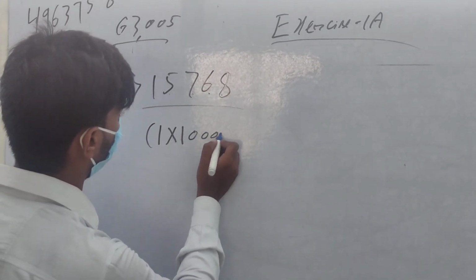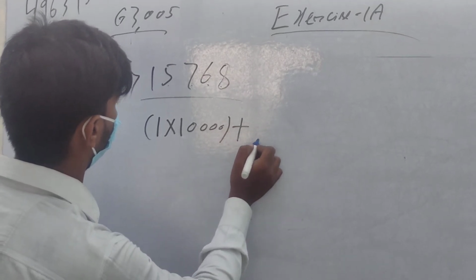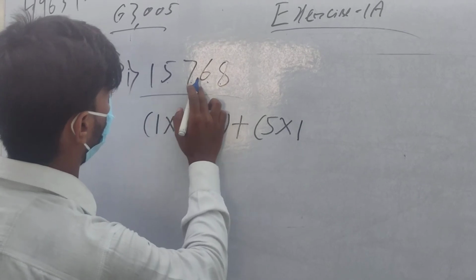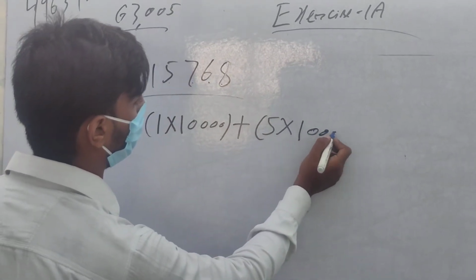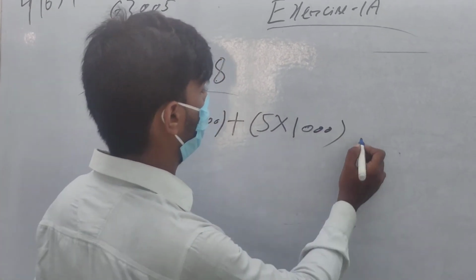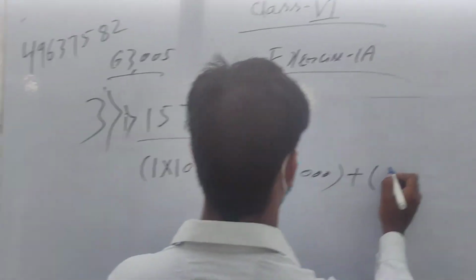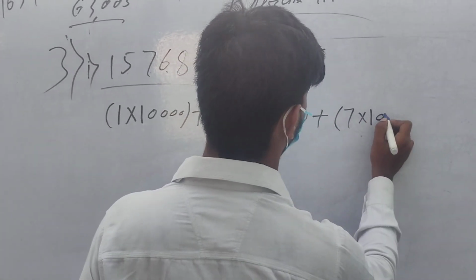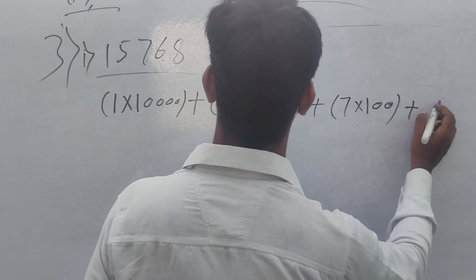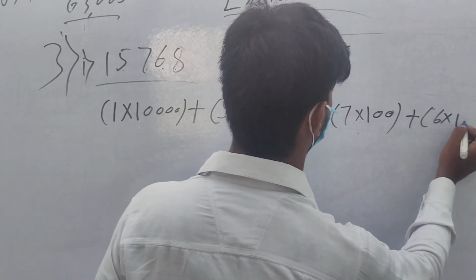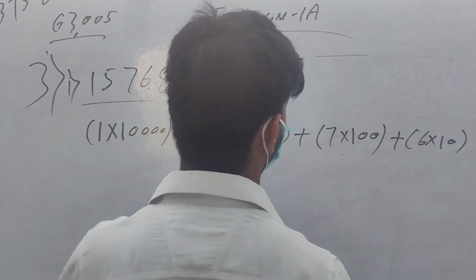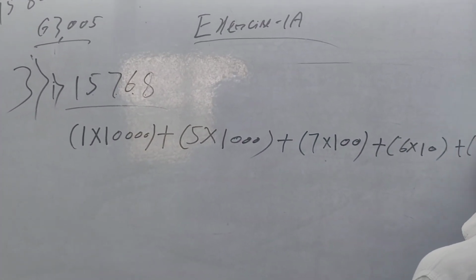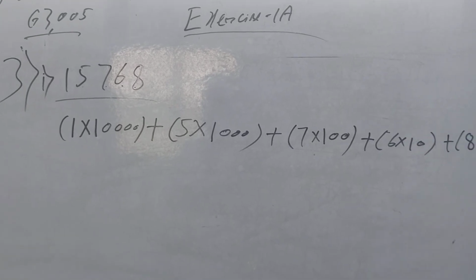Plus 5 into 1 followed by 3 zeros. Plus 7 into 1 followed by 2 zeros. Plus 6 into 10, because 1 digit is there. Plus 8 into 1. This is expanded form.